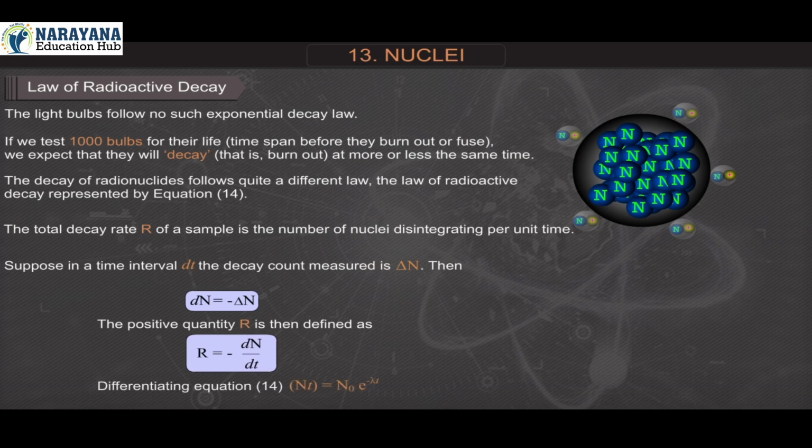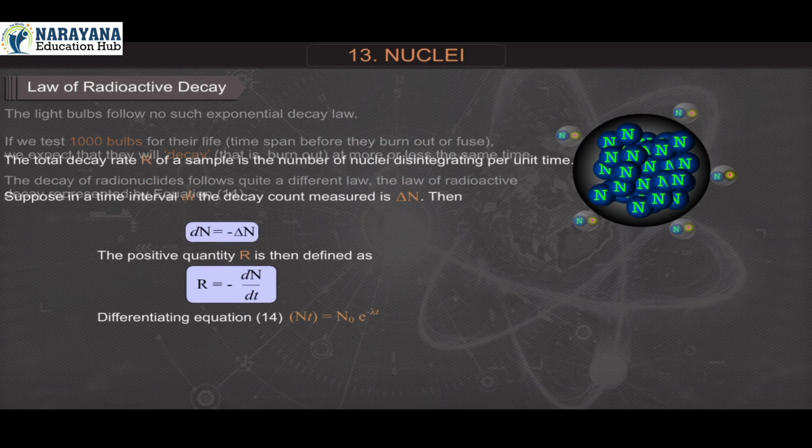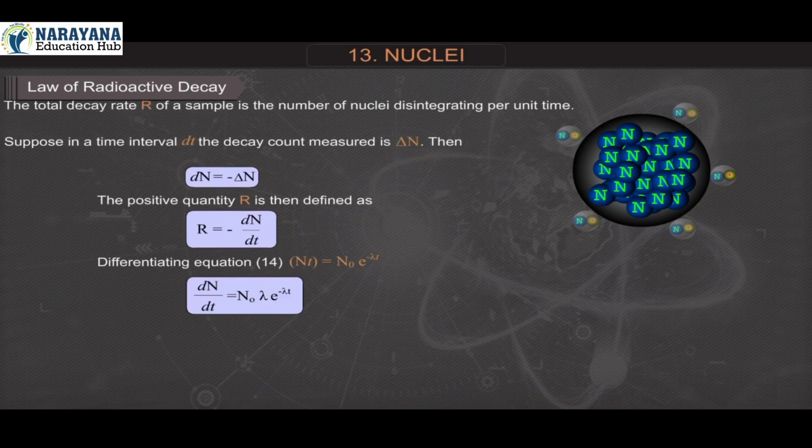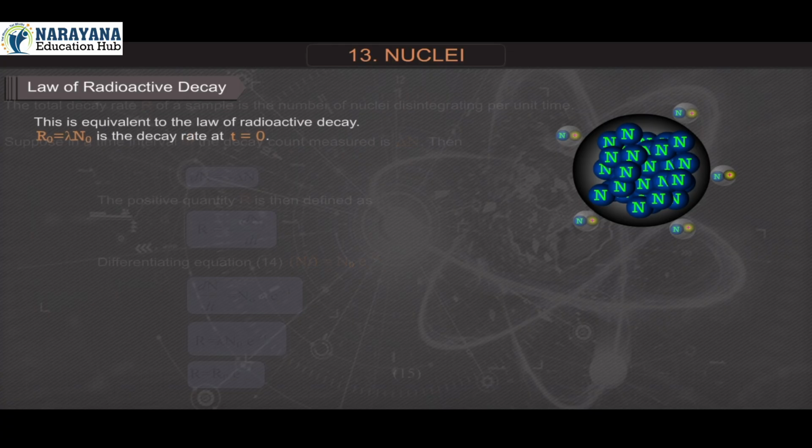Differentiating equation 14, N of t is equal to N0 e raised to minus lambda t, dN upon dt is equal to N0 lambda e raised to minus lambda t. R is equal to lambda N0 e raised to minus lambda t. Therefore, R is equal to R0 e raised to minus lambda t, equation 15.